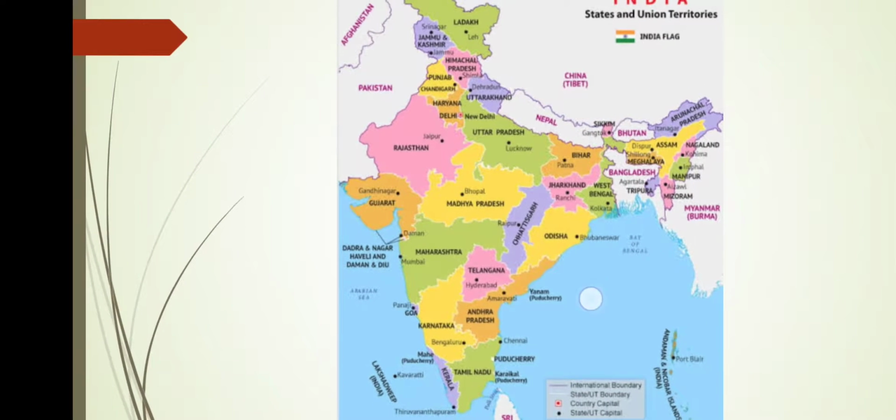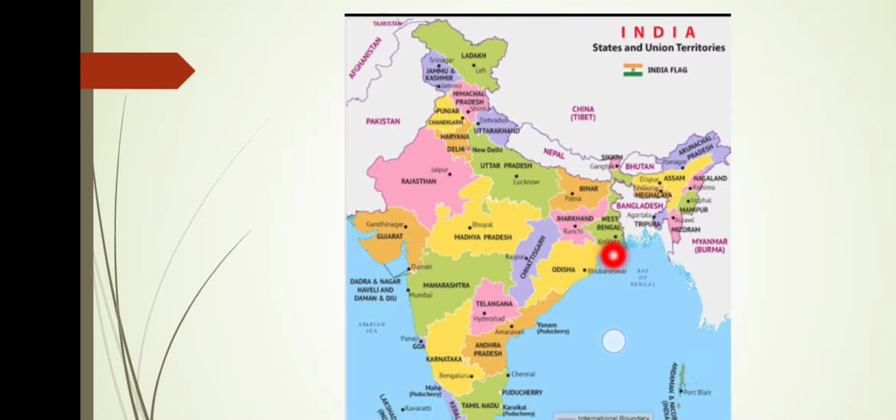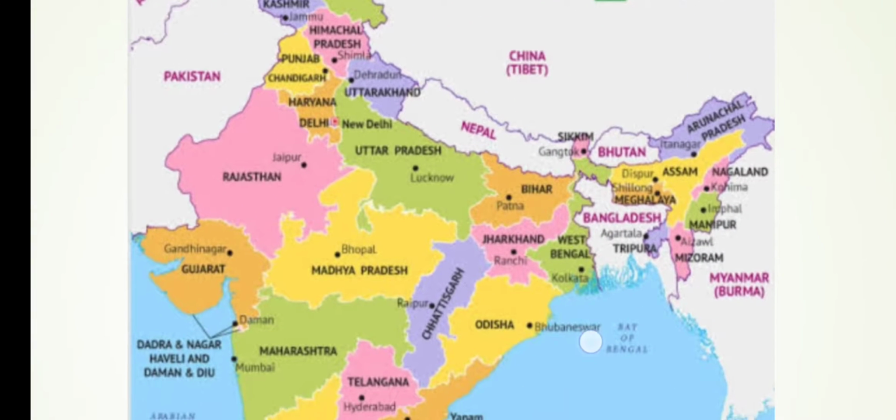Okay, then here you can see there is West Bengal, where we live, almost all of you, I think, are living in West Bengal, where the capital is Kolkata. Then you can see here a few of the small states in the northeastern part. Mizoram, capital Aizawl. Okay, Manipur, Imphal, Nagaland, Kohima, Assam, Dispur. Meghalaya, capital is Shillong. Then Arunachal Pradesh, it is the easternmost state in India. Okay, its capital is Itanagar. Then Sikkim, Gangtok, Bihar, Patna, Uttar Pradesh, Lucknow, Madhya Pradesh, Bhopal, Gujarat, Gandhinagar. So these are the states.